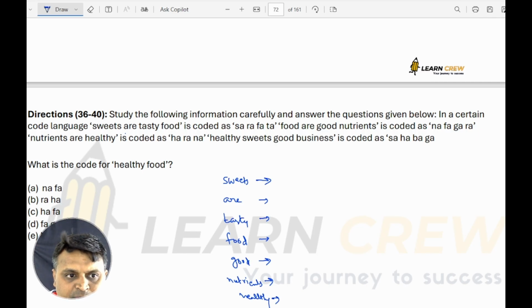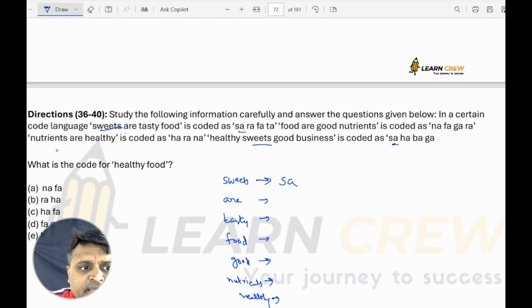Healthy sweets, good business. So if you see here, sweets is there in the first one and the last one, in these two: Sara Fata, Saha Baga. The common thing is Sa in these two. So sweets is Sa.